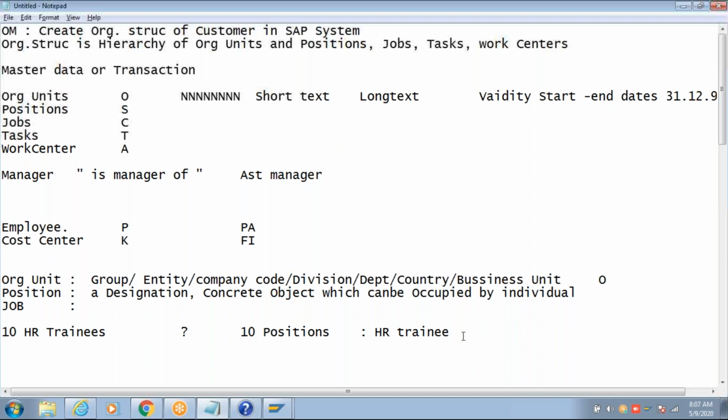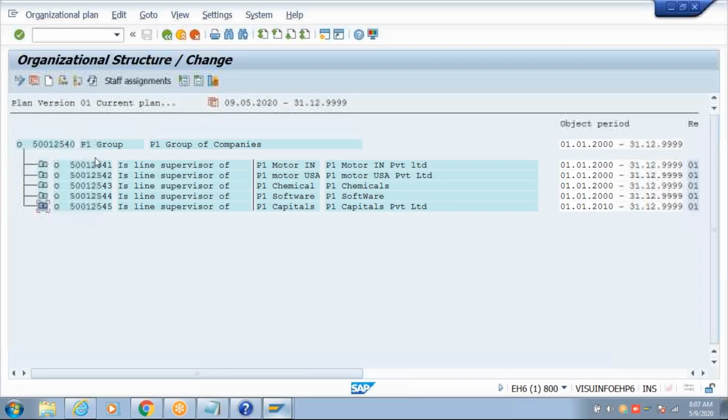Suppose I have 4 CEOs in 4 different company codes. In this example itself, each entity is managed by a different CEO. 5 CEOs will be there. That means 5 different positions are there. But CEO is a description again. It is a set of responsibilities, right? Only one CEO job will be there. Only one CEO job definition is assigned to the 5 positions.